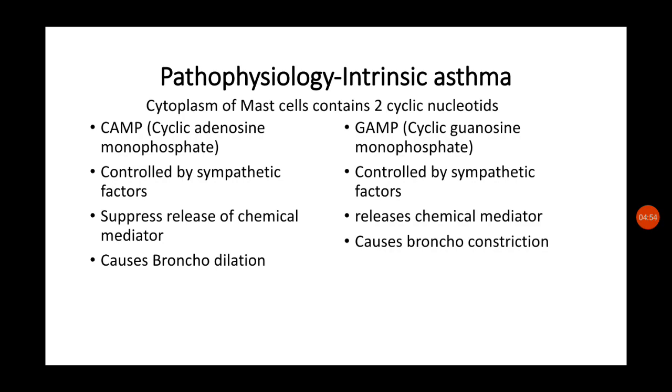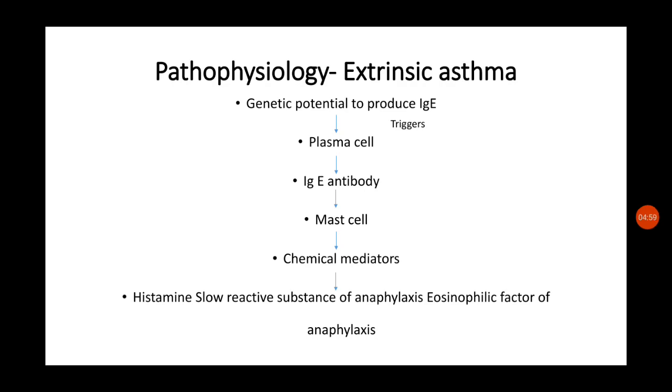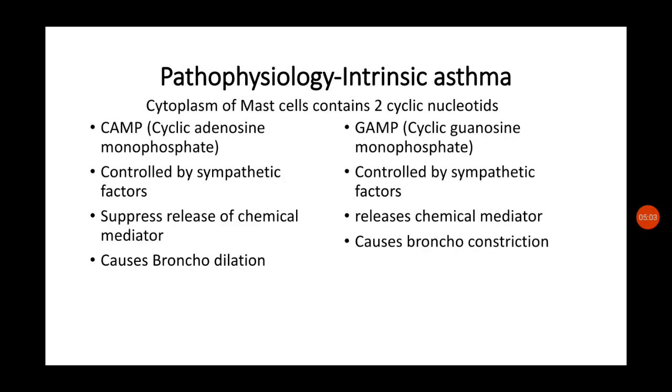What happens in intrinsic asthma is in the cytoplasm of the mast cell. Already in the previous slide we have seen the mast cell. In the mast cell there are two cyclic nucleotides. On the left side column you can see cAMP and cGMP. cAMP is cyclic adenosine monophosphate, and cGMP is cyclic guanosine monophosphate. cAMP is controlled by the sympathetic factors and cGMP is controlled by the parasympathetic factors.